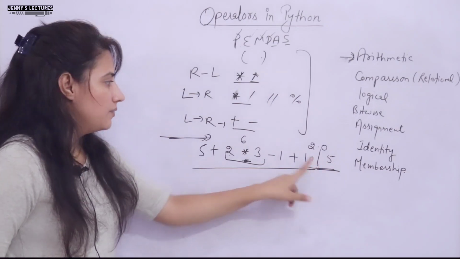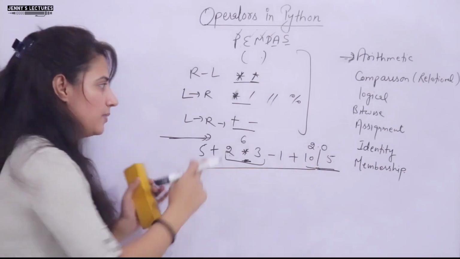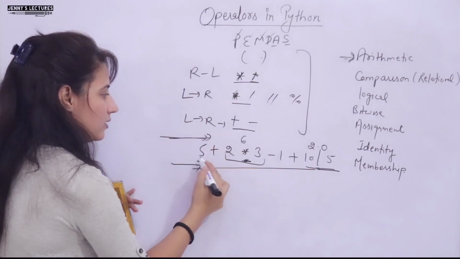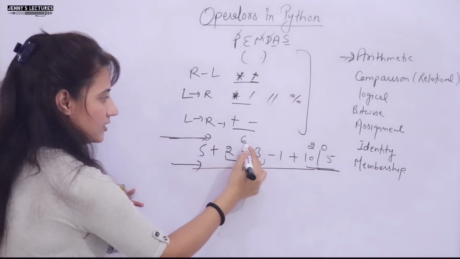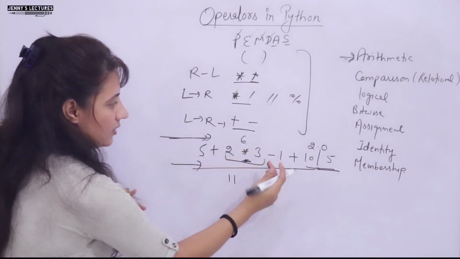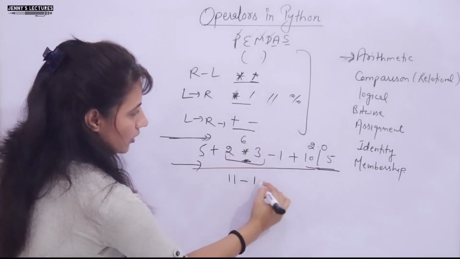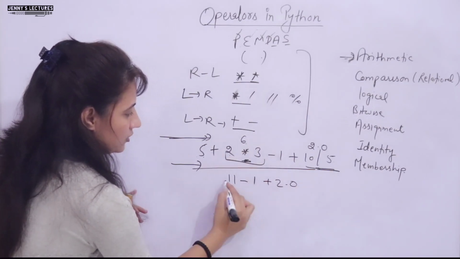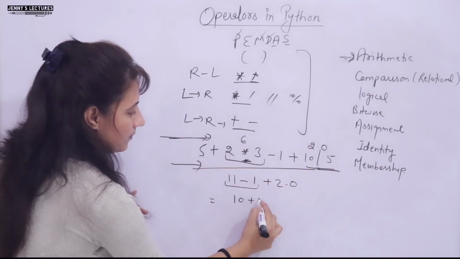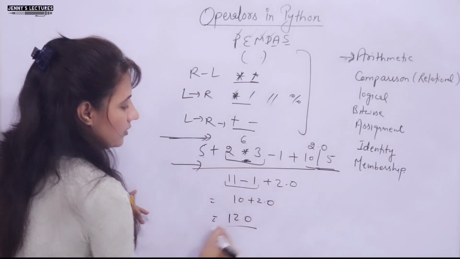Then only plus and minus remain, with the same left to right associativity. So 5 plus 6 is solved first, that is 11. Then 11 minus 1 is 10, 10 plus 2.0, and the answer would be 12.0.